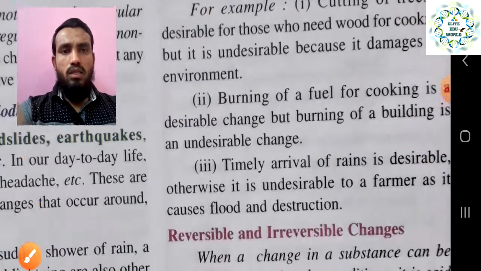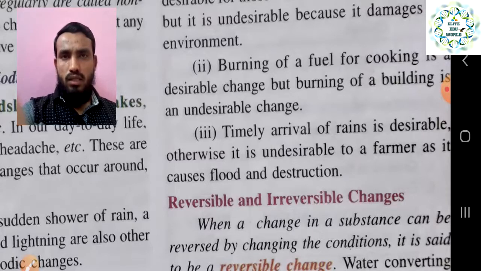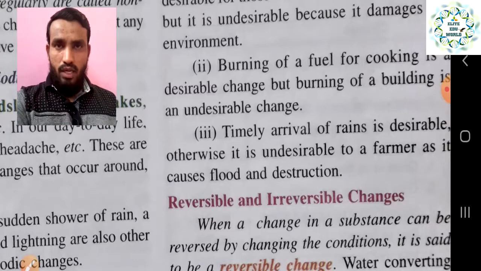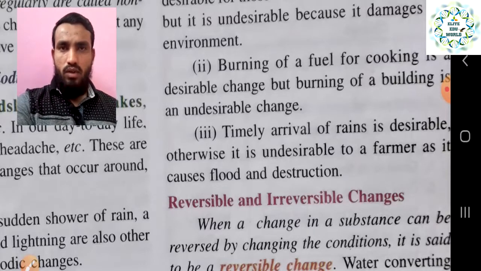One more example is burning of fuel. We have seen it already, but burning of fuel is a desirable change, while burning of a building is an undesirable change. Both things are burning, but the fuels are giving energy that is required for us, so that is a desirable change. We can cook food, we can run the vehicle with the help of the fuel when it is burning.